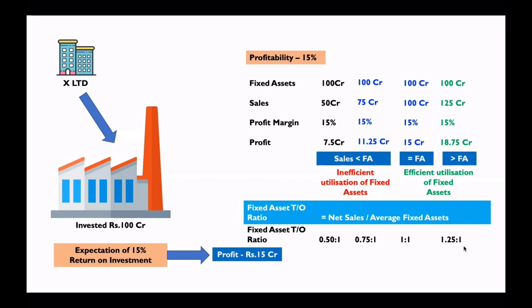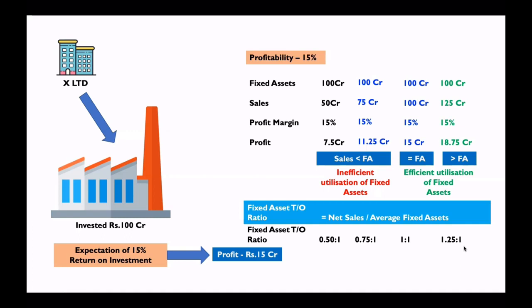But if the profitability is 5% and the return on investment expectation is 15%, then even 100 crore, 200 crore sales will not do justice. So it has to be understood with reference to profitability. And this is what we understand from the fixed asset turnover ratio.